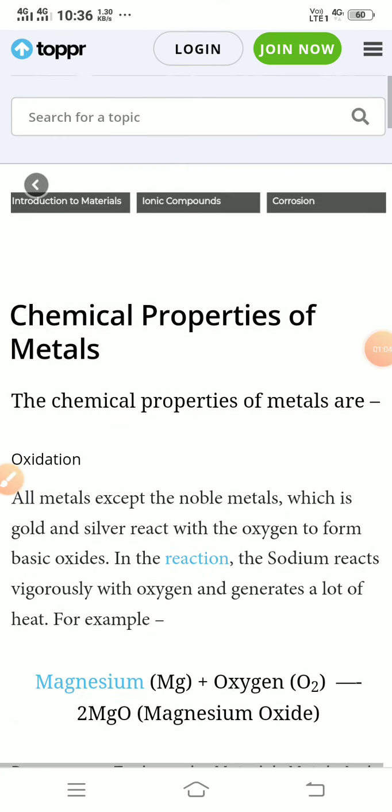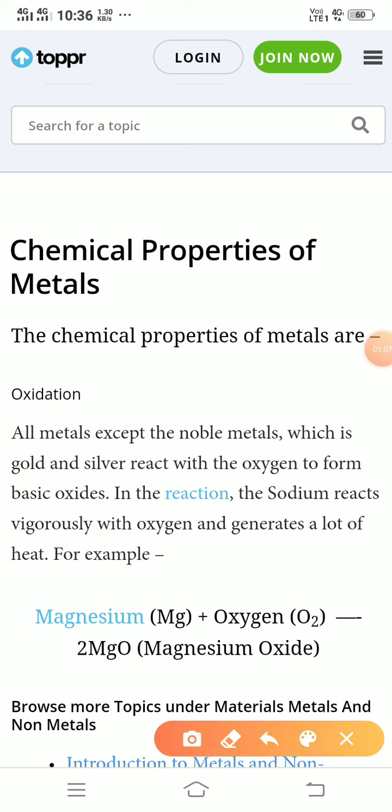So first is chemical property of metal. First is oxidation. We'll discuss what is oxidation. All metals except noble gases, whose octet is completed, like gold and silver, react with oxygen to form basic oxide.